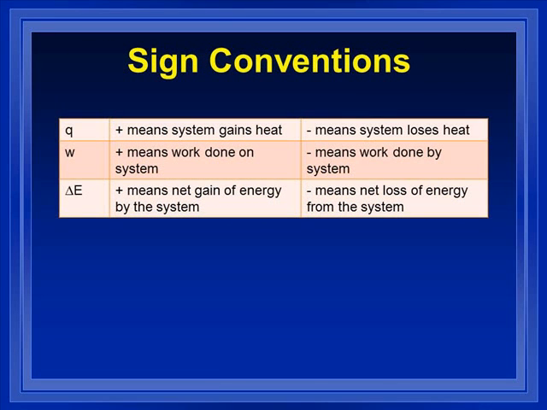So if we take a look at the signs from that equation, if Q is positive, Q is heat, that means the system is gaining heat. Heat is flowing into the system. If Q is negative, heat's flowing out of the system. The system is losing heat into the surroundings.